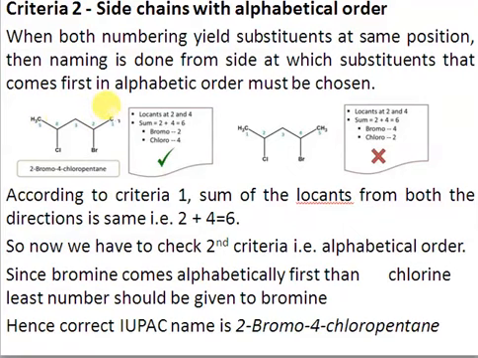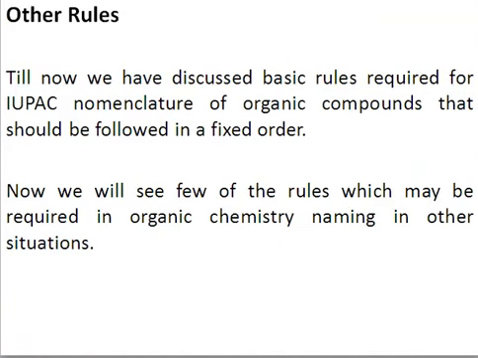So the correct name will be 2-bromo-4-chloropentane. The other numbering will not be preferred because there chlorine, which is second alphabetically, gets the lower number. You have to give the lower number to the substituent that comes first in alphabetic order.